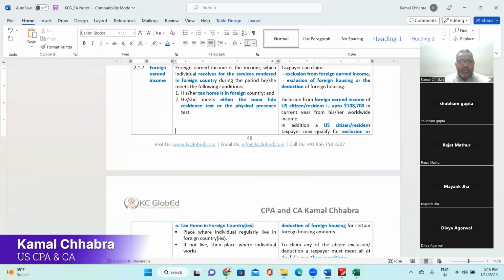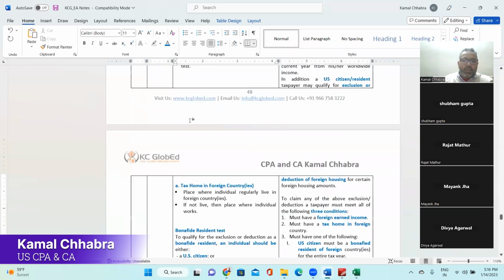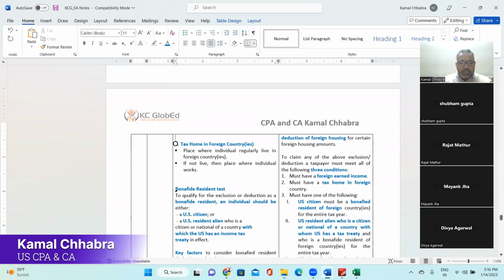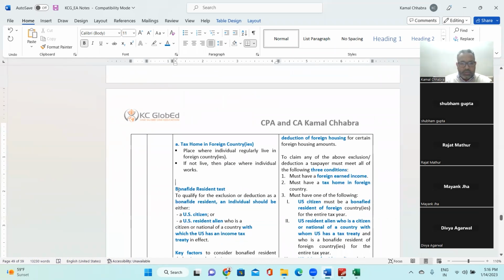So first, let's understand what is tax home, and then we'll understand the bona fide residence test. So what is tax home? Tax home in a foreign country or countries is the place where an individual regularly lives in the foreign country or countries, or if he or she is not living at that place, then the workplace of the individual would be considered as a tax home.